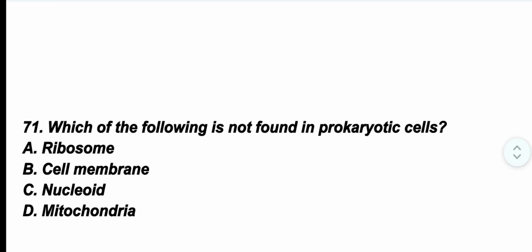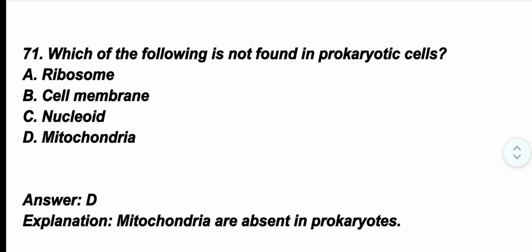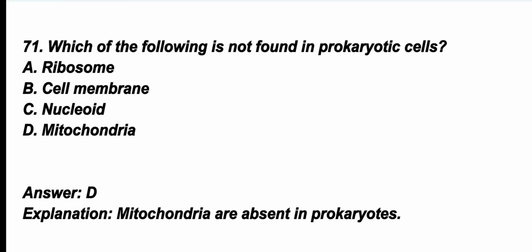Question number 71. Which of the following is not found in prokaryotic cell? The correct option is option D, mitochondria. Mitochondria are absent in prokaryotes.